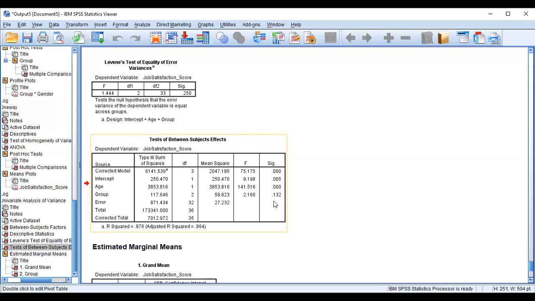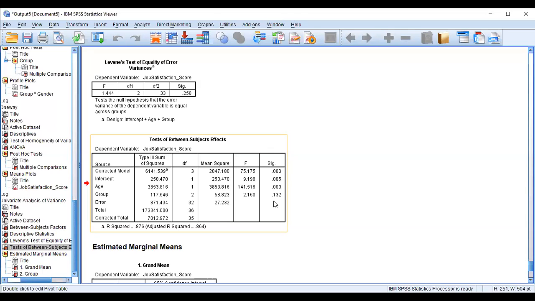Maybe it happens that with an increase in age, job satisfaction score decreases. That is the implication. Especially when employees join, during the initial part of their career, they are very enthusiastic. Their job satisfaction score is very high. With the passage of time, what happens? Employees have a lot of expectations. They do not meet these expectations. So dissatisfaction starts growing and their job satisfaction score reduces.